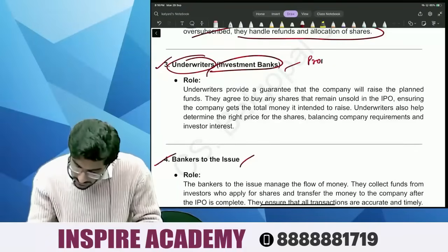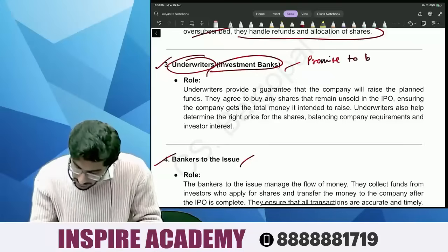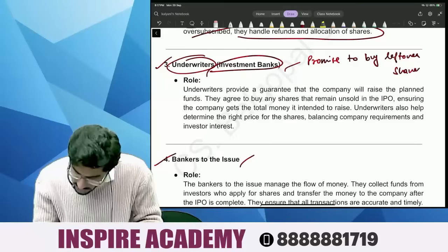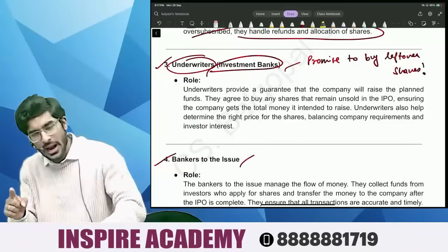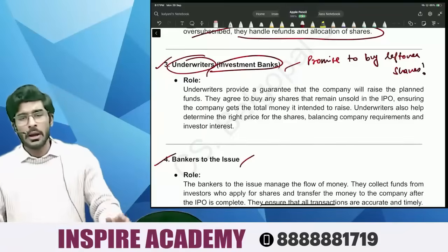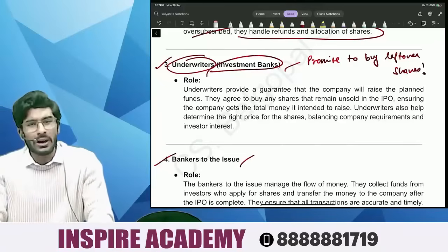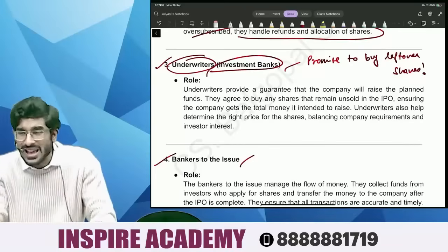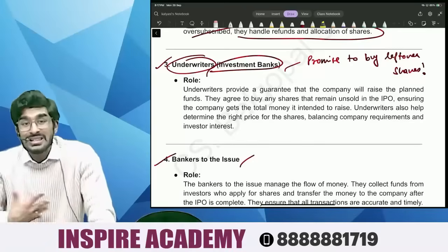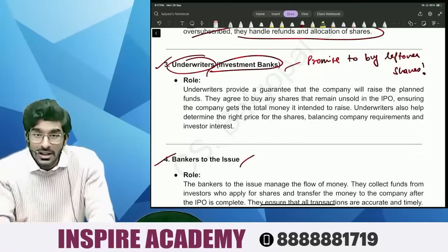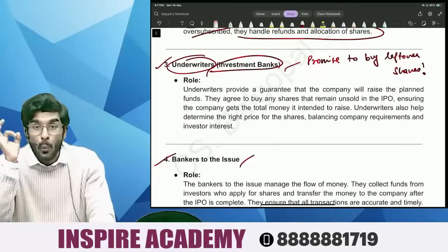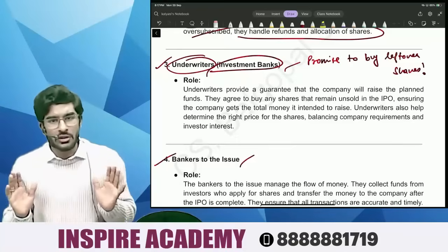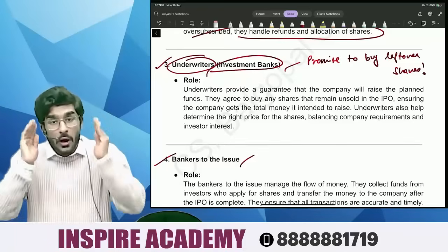They promise to buy leftover shares, ensuring that all the shares have been subscribed. Now, people, the important question is, why would any person guarantee the subscription of all shares? What is he getting in return, people? Underwriters will get commission in return. Now, people, again, your question should be, now that I have received commission, now the shares are with me. Now, what do I do with these shares?